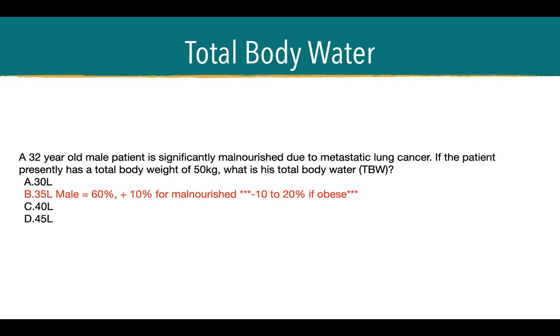Actually, no, it's 35, because we increase the percentage when the patient is malnourished. The patient would no longer have fat stores, because fat tissue just contains lipids and usually hydrophobic material. That's why we increase total body water by 10% for malnourished patients. They decrease in weight, but they increase in total body water because they have more muscle rather than fat. But if your patient is obese, you decrease the 60% by 10 to 20%. Okay?